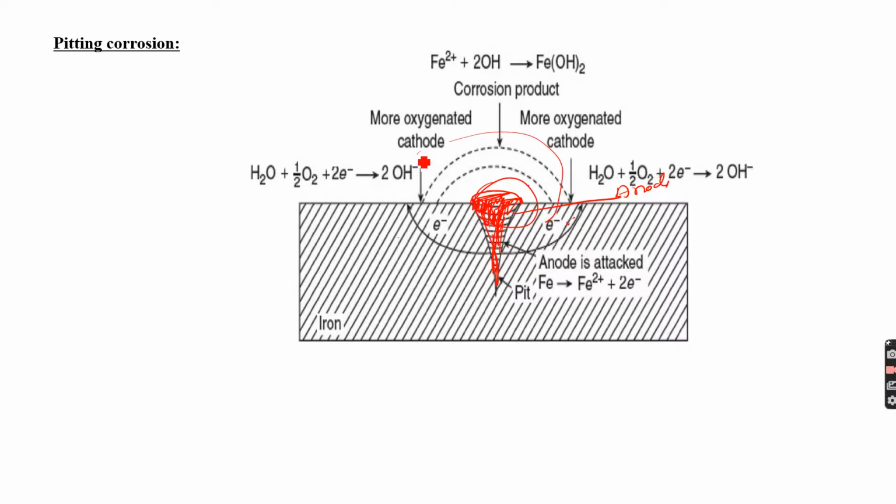The liberated electrons are consumed at the cathode, forming hydroxyl ions and forming a corrosion product, an insoluble hydroxide, which further reacts forming hydrated ferric oxide. The final compound formed is Fe2O3.3H2O, and a destructive form, small pinholes or cavities, is created. The other area is unaffected, resulting in accelerated corrosion at the anodic area. This is because of the formation of a small anode and a large cathode, resulting in accelerated corrosion.